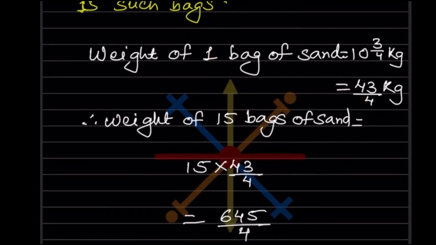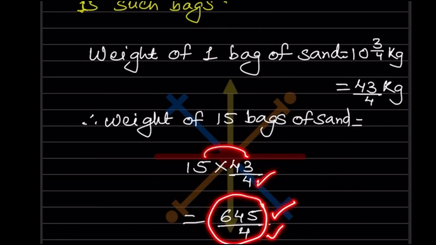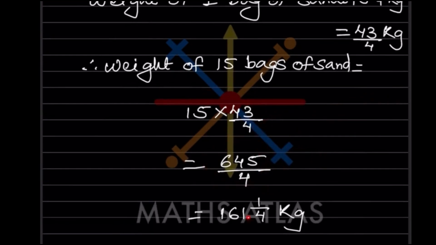So now when you multiply this into this, that is going to be 645, and this is divided by 4. When you simplify this one, 645 divided by 4 is going to be 161 1 by 4 kilogram.